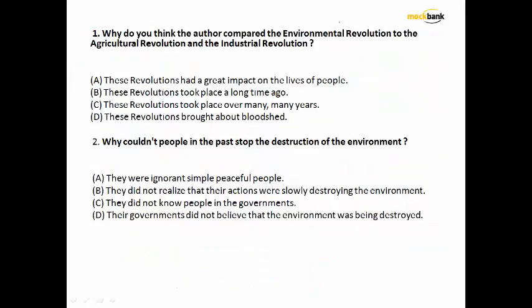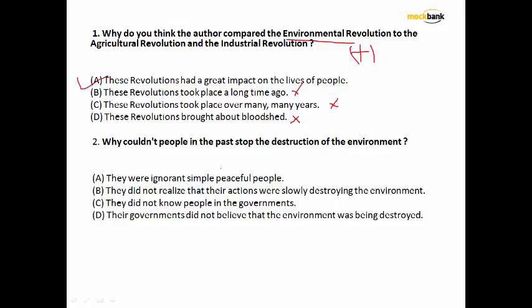So let's go to the options. These revolutions took place a long time ago. I have not been told of that. These revolutions took place over many years. Again, very clearly I can cut down this option. Bloodshed had not been discussed, so the only option that I am left with is option number A. I'll read this. These revolutions had a great impact on the lives of people. Makes sense because I am keeping this environmental revolution in a very positive tone, right?